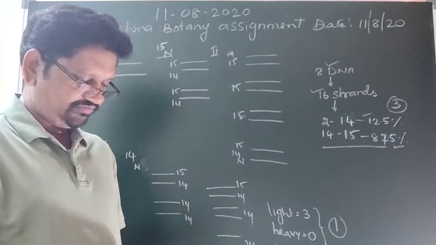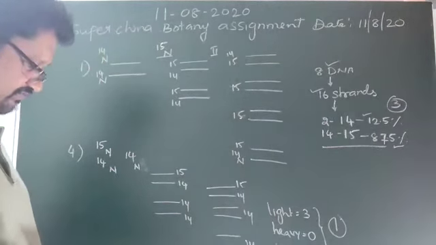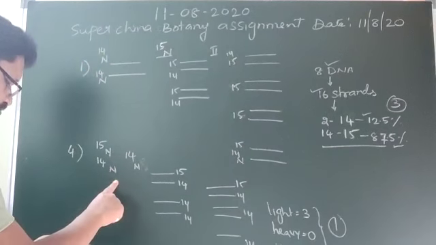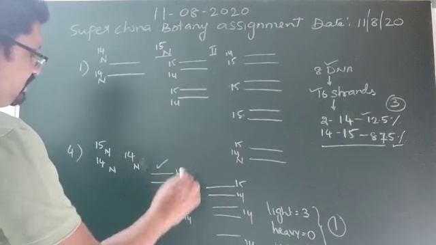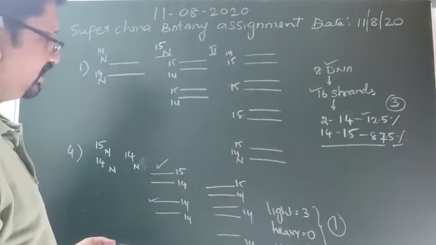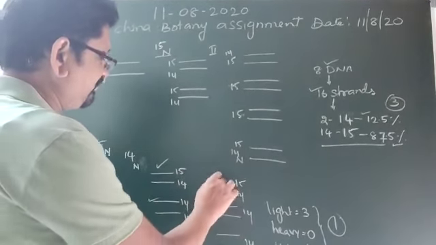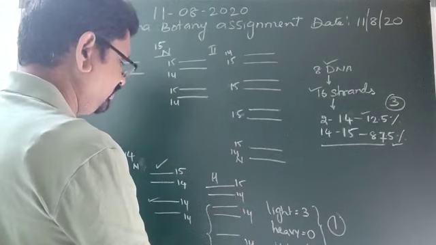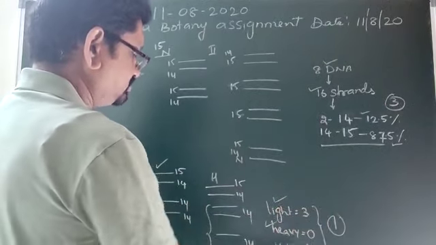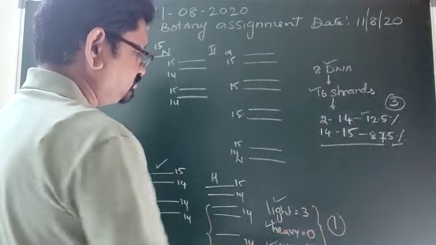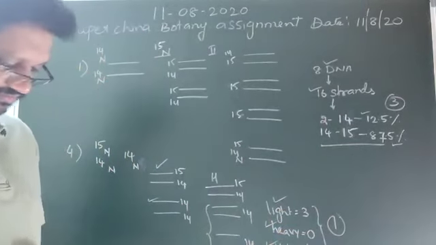Then question number 4, a hybrid DNA, N15, N14, I took here is allowed to replicate twice. After replicating first, one is hybrid DNA, another is light DNA. After replicating twice, we find here one is hybrid DNA, and the remaining 3 are light DNAs. So light DNAs are 3, heavy DNAs are 0, hybrid DNA is 1, option 1, that is 3, 0, 1.